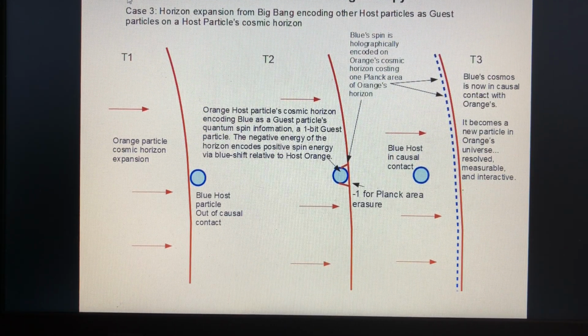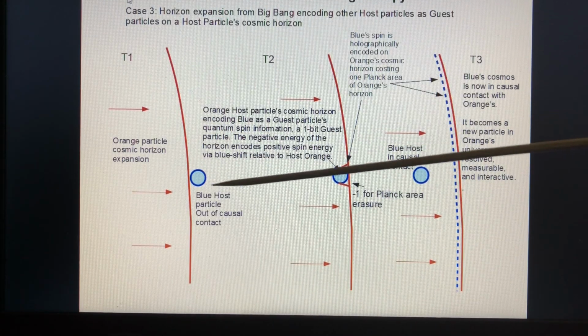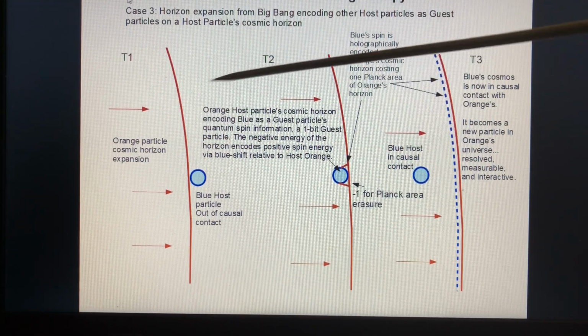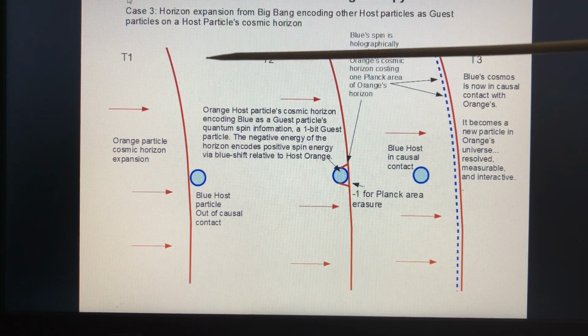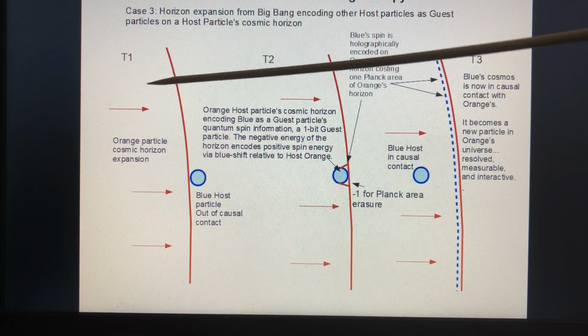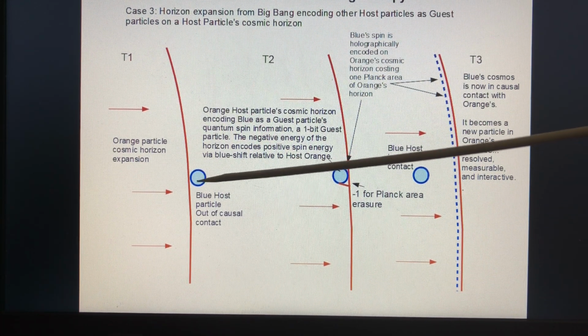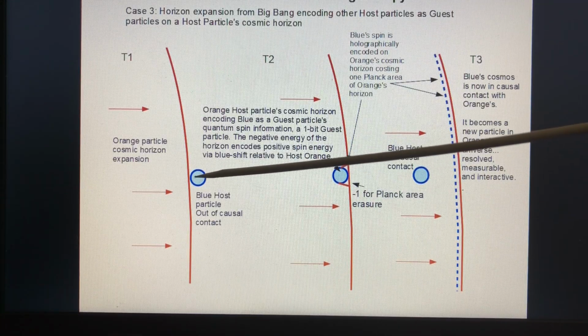Now here's the third case of entropy: horizon expansion from the Big Bang, encoding other host particles as guest particles on a host particle's cosmic horizon. So in this case, we have a Big Bang. We've got an orange particle way over here. In the Big Bang, all cosmic horizons expanded as all the Hawking photons were condensed, and this cosmic horizon expanded. Now blue was out of causal contact. It crossed orange's horizon a long time ago.